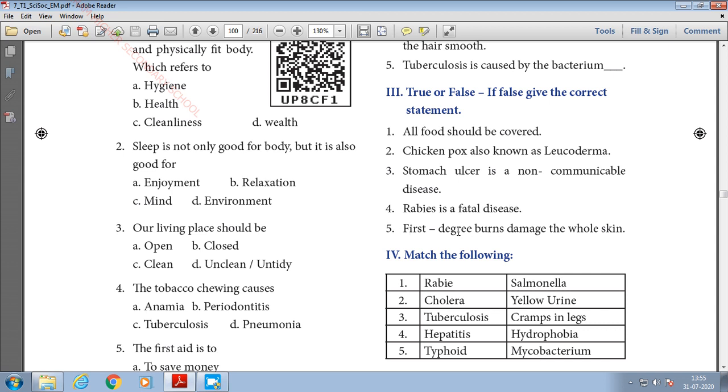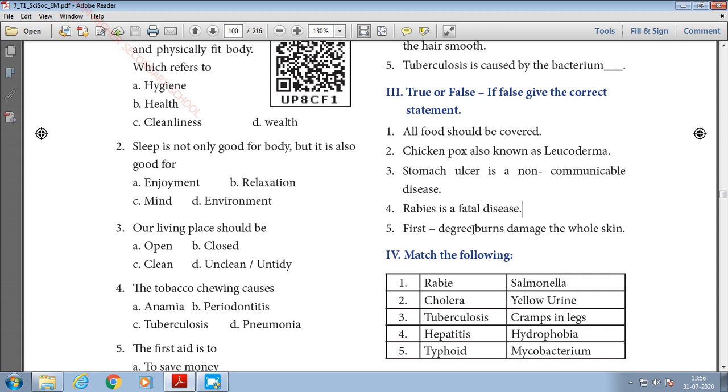Fifth one, first degree burns damage the whole skin. Obviously not. First degree burns damage only the outer layer, which is nothing but the epidermis of the skin. So first degree burns do not damage the whole skin. So you should not write that. Instead you have to write first degree burns affect the outer layer, the epidermis of the skin. Otherwise you can write third degree burns damage the whole skin.